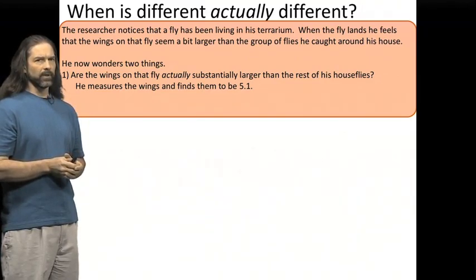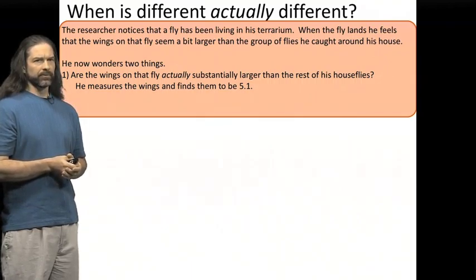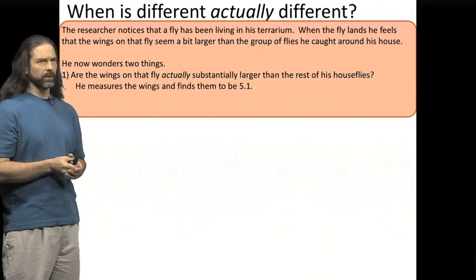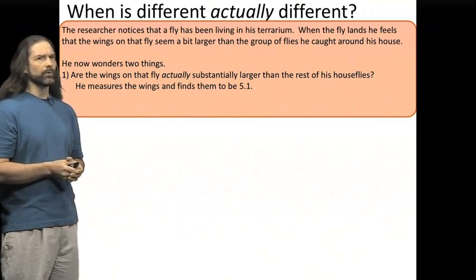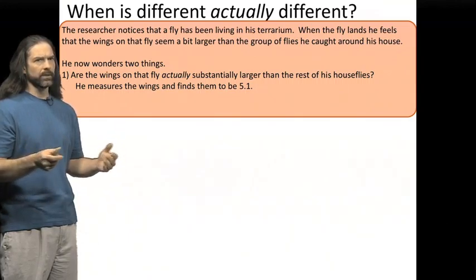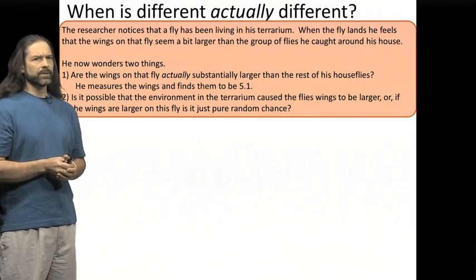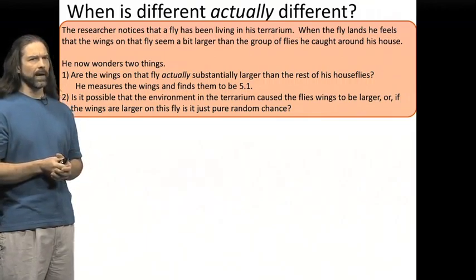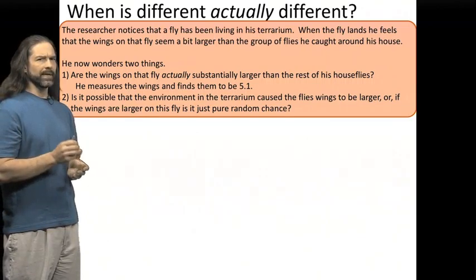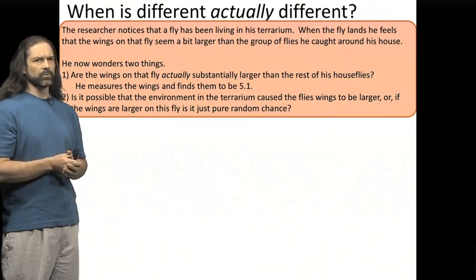So now he begins to wonder two things. Are the wings on that fly actually different, or actually substantially larger, than the rest of the flies in the house? And so he measures the wings and finds them to be 5.1 millimeters in length. So we now know the length of the wings on that fly, but we don't know if they are statistically different. But that also leads him to the second question: if this fly is actually different than the rest of the flies in the house, then is it possible that the environment in the terrarium is what caused that fly's wings to be larger?